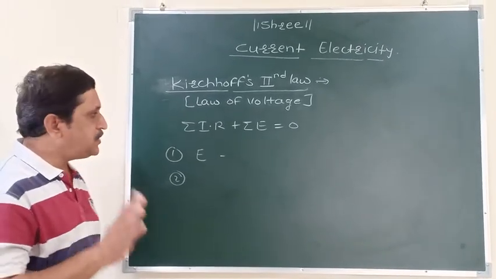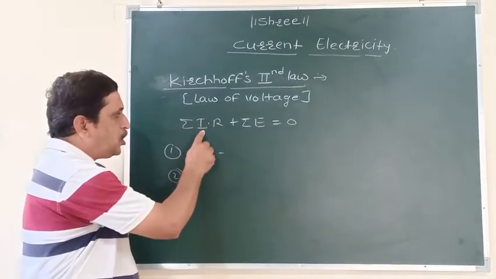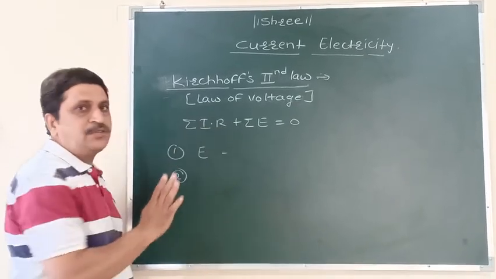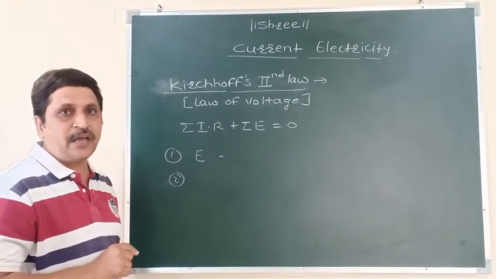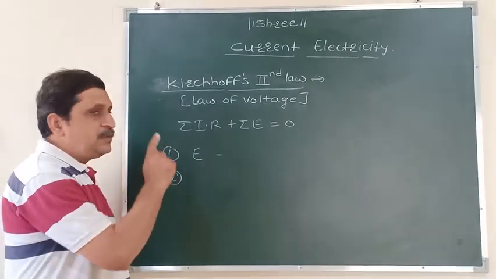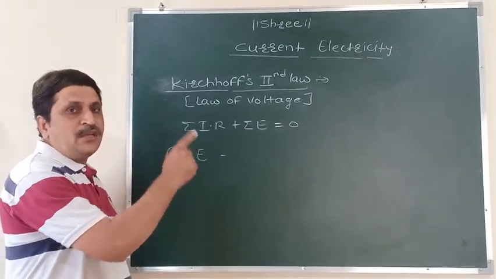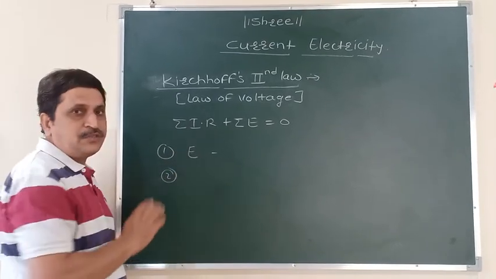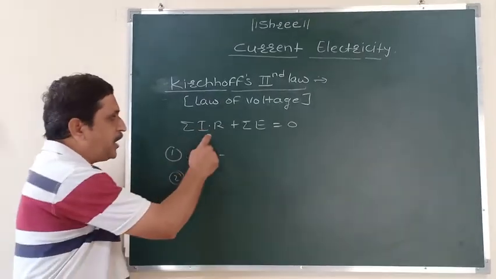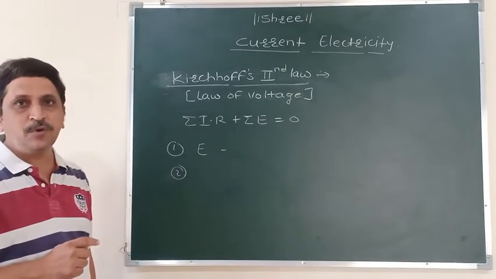What I am telling, listen carefully: the product of current and resistance, that means potential difference along the length, should be taken as negative if that current is flowing in the same direction in which the loop is traversed. Otherwise, that potential difference should be taken as positive.